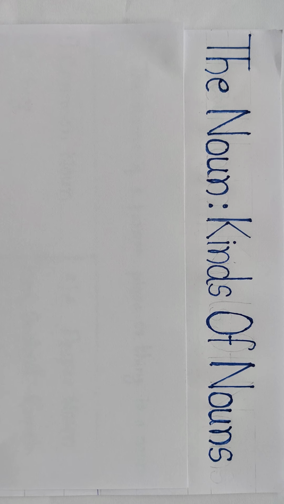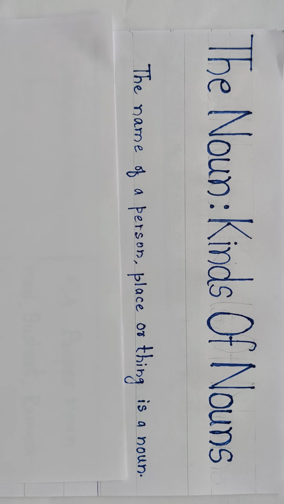In the previous video we had seen the brief introduction of parts of speech, and as I told you, now we are going to take information about each and every part in detail. So today is the turn of the noun, kinds of nouns. Okay, let's start.